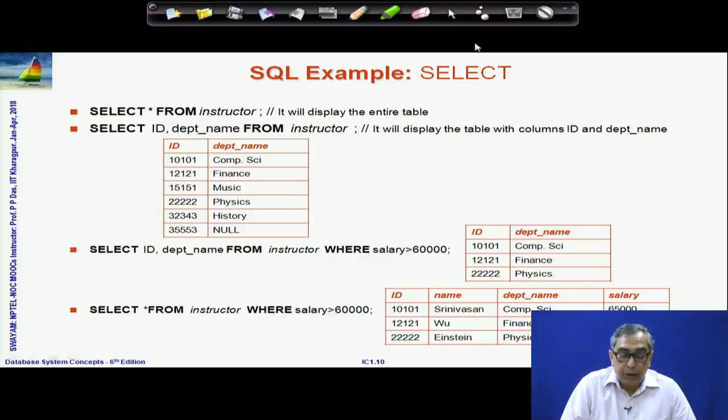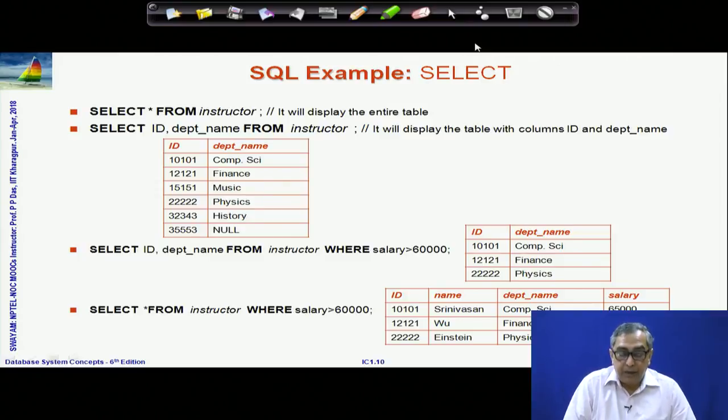In the next one, we are showing that instead of all the attributes, we are just showing the ID and department name from the instructor, but there is still no where clause. So, all records will be shown. This is simply doing a projection on ID and department name.